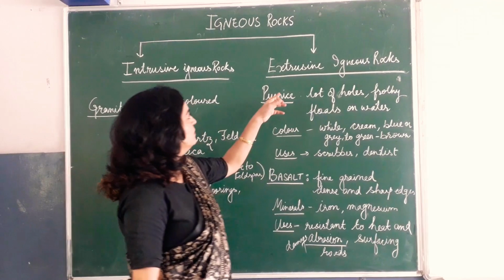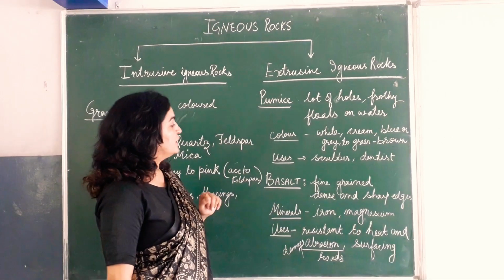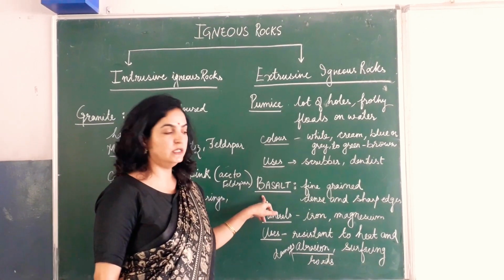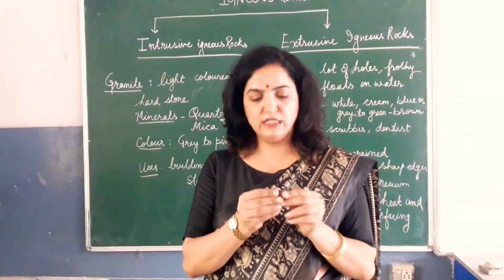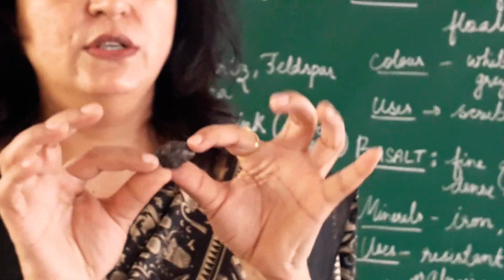The next rock which comes under the category of extrusive rocks is basalt. Basalt also I can show you. You can see this. I have a small specimen only. This is a type of basalt. It is dark in color. You can see, children. You can zoom the video and see it. Also in various other pictures you can see in your book also.